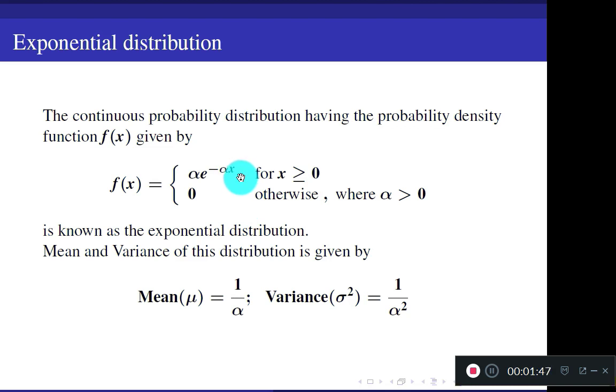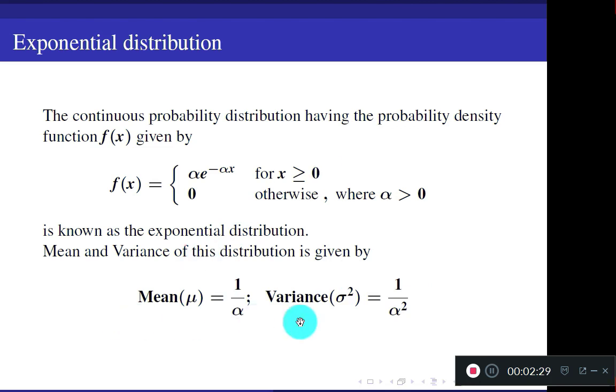Recall that we also derived the expressions for mean and variance in your statistics class. As per your syllabus, in mathematics you don't have the derivation, but studying it will help you in statistics. Just remember this: mean is equal to 1 by alpha and variance is 1 by alpha square. Here I am using the parameter alpha, not lambda. You can use any parameter, or continue with lambda. If lambda is the parameter, then mean is 1 by lambda and variance is 1 by lambda square.